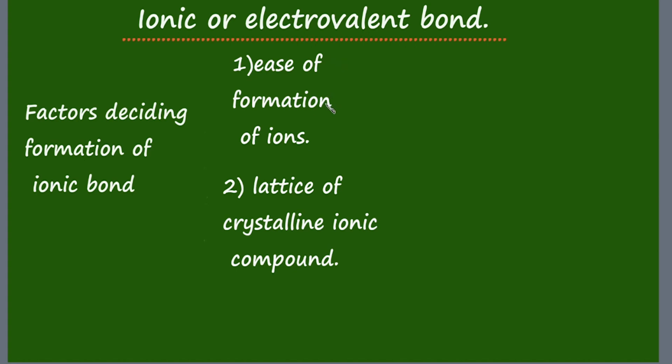It has been observed that there are two factors which decide the formation of ionic bond. One is the ease with which ions are formed with reference to formation of atoms. That is, whether it is easy to form the atom or the ion. That is what we mean by ease of formation of ions. The other factor is the lattice of crystalline ionic compounds. Let us take up the first factor.